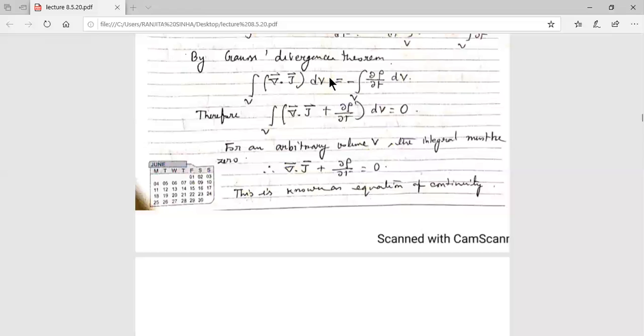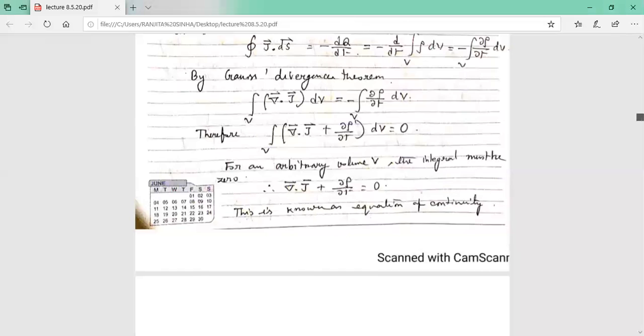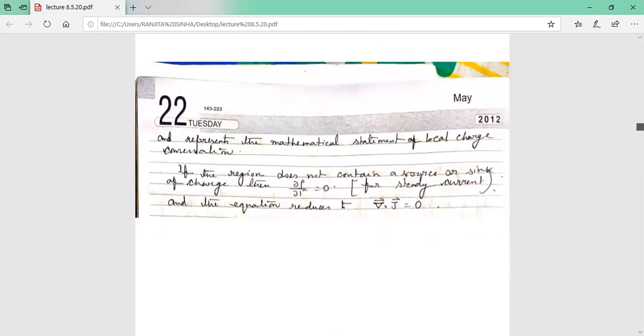So what is this then? Equation of continuity for steady current is divergence of J equals 0. For steady current, del rho by del t equals 0, so divergence of J equals 0.